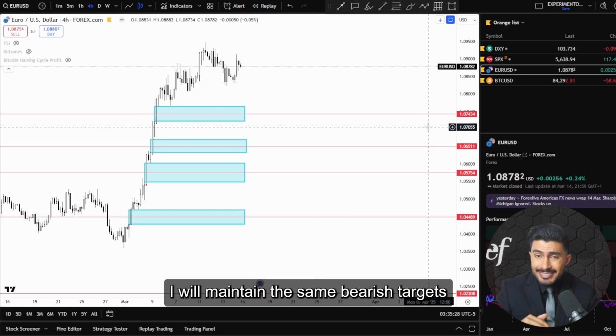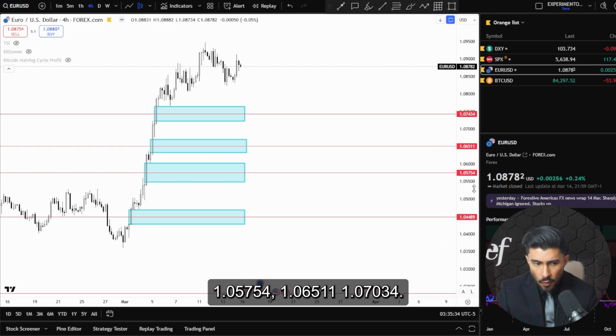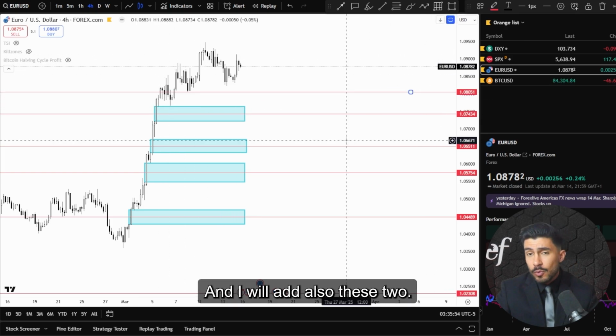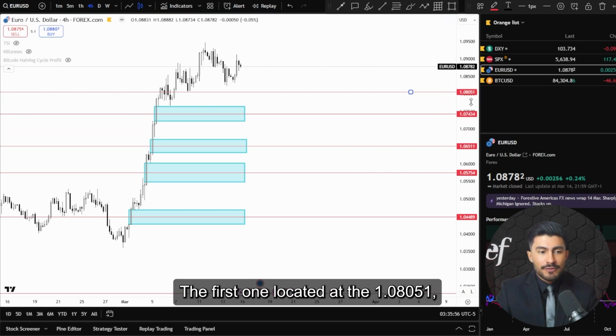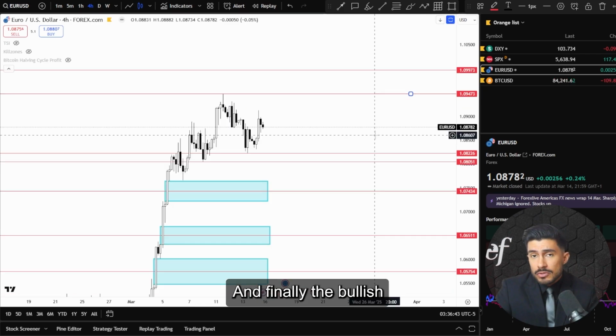I will maintain the same bearish targets that were located at 1.04489, 1.05754, 1.06511, 1.07434, and I will also add these two, the first one located at 1.08051 and the last one here at 1.08226. And finally, the bullish targets are established considering the last highs.